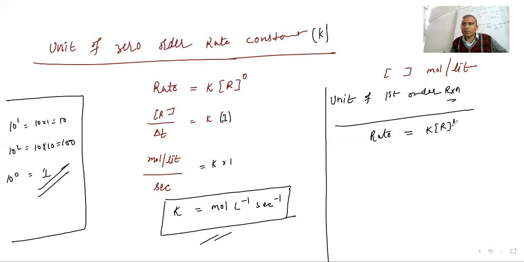R power 1 means what? Let's see. It is a little bit problematic one.